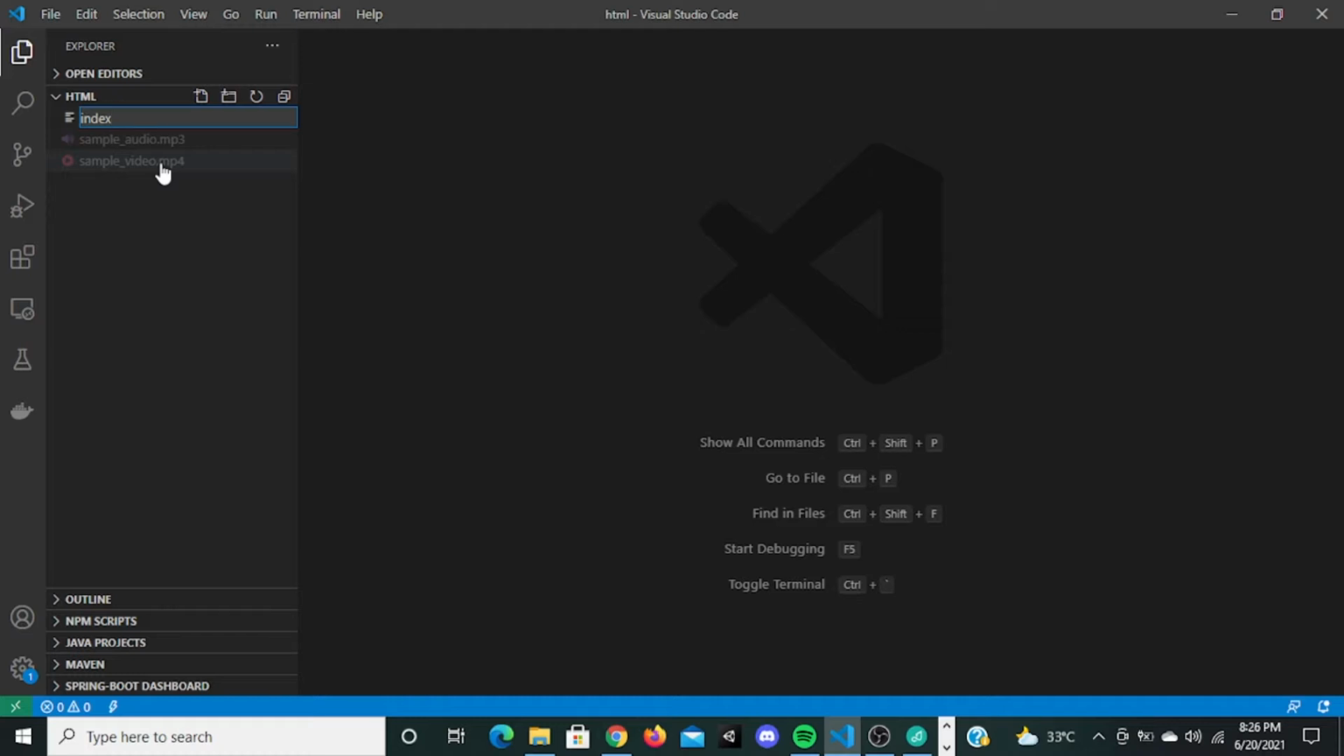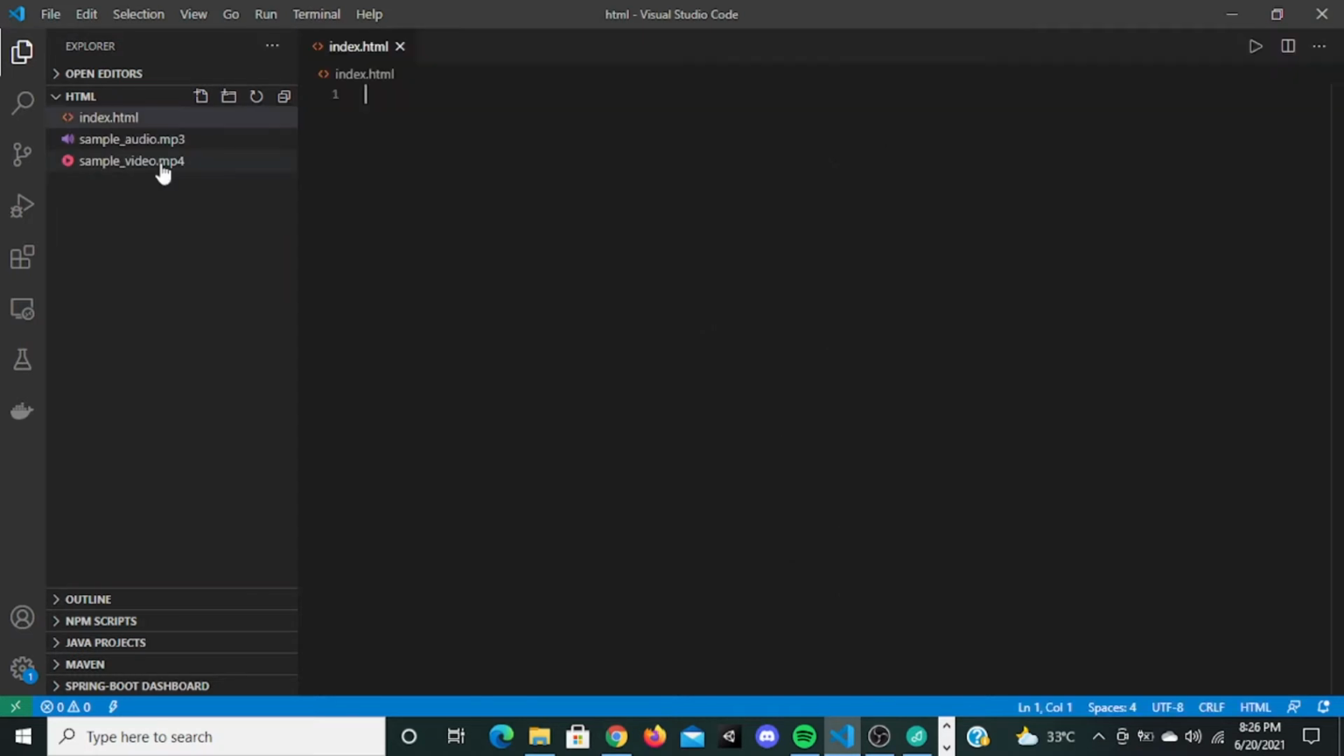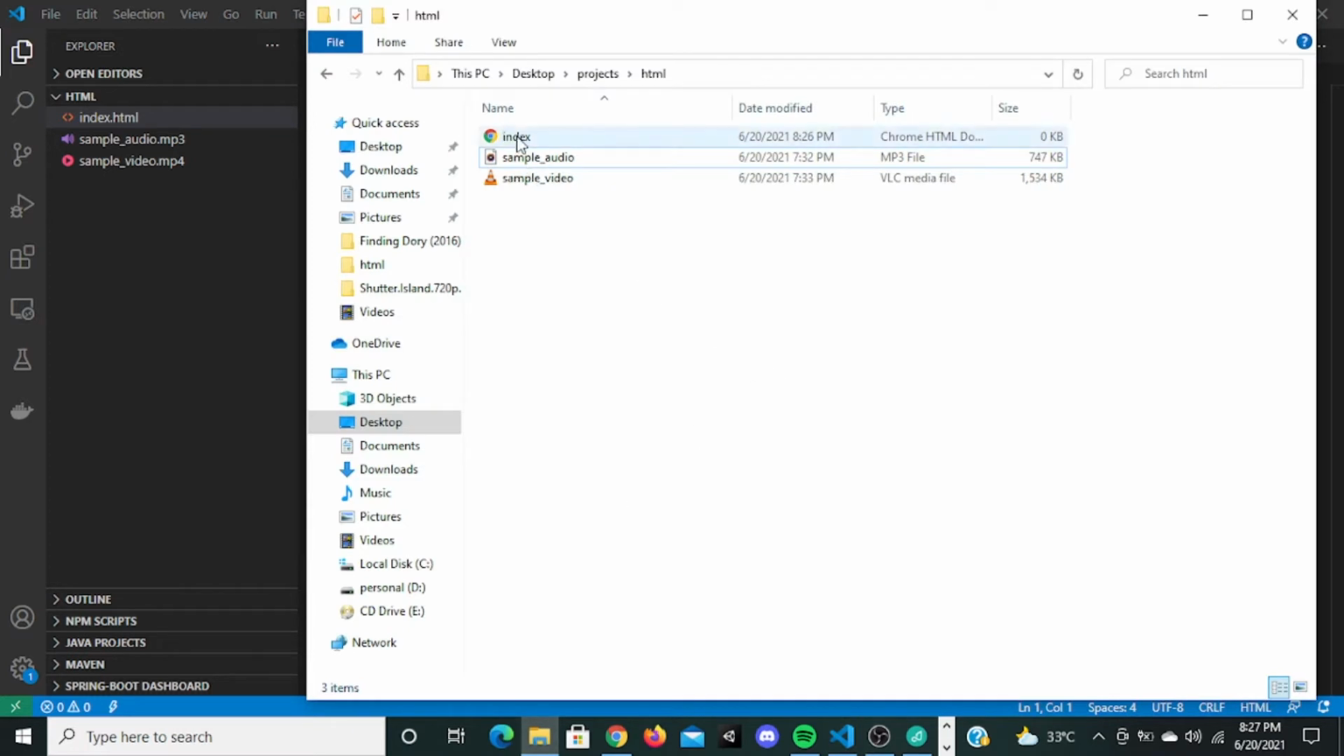So like that, you have to extend this index file, like index.html. Now when you go into the file, there is a file called index, and the operating system knows this is a web file. So if you double click on this, it's going to open in the web, not anywhere else. Since the file is empty, nothing is displayed here.